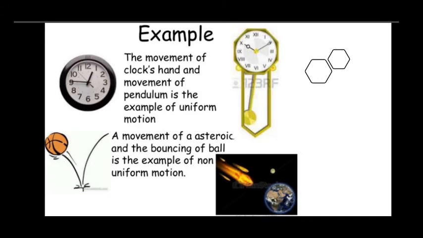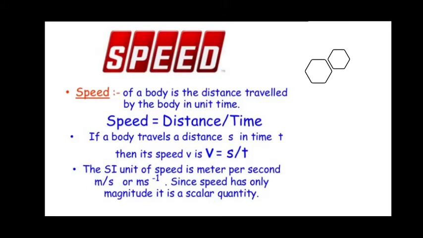The next concept is speed. Speed of an object or a body is the distance traveled by that object in unit time. In 1 second, how much it has traveled, in 1 hour or 1 day, how much it has traveled. Speed can be calculated using the formula distance divided by time taken, where v equals s by t. S is the distance and small t represents the time taken.